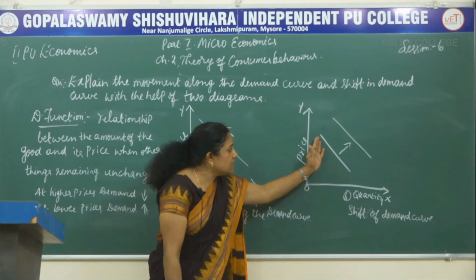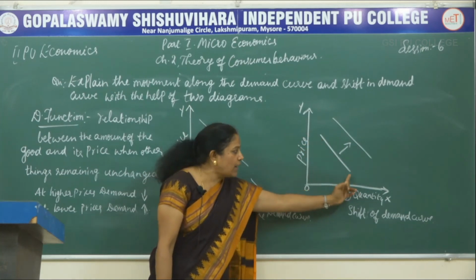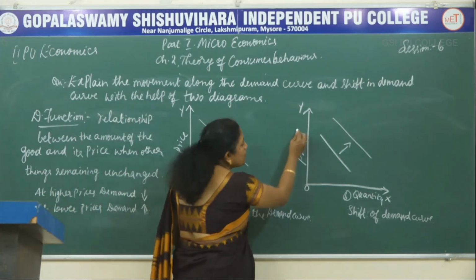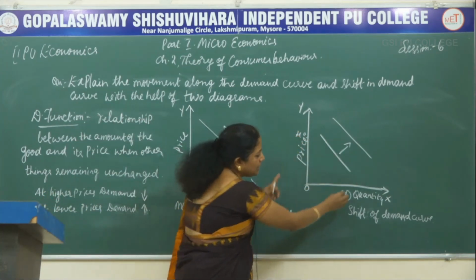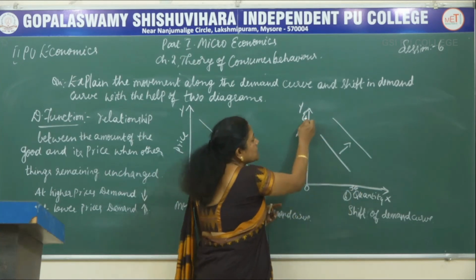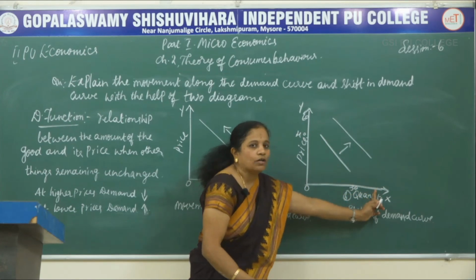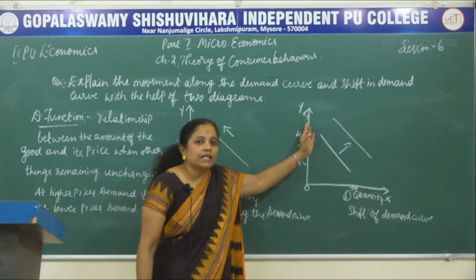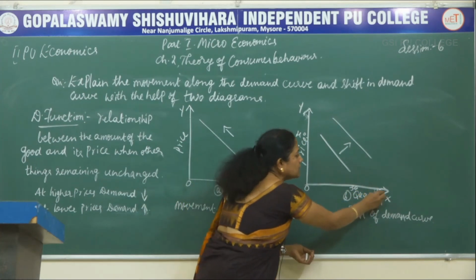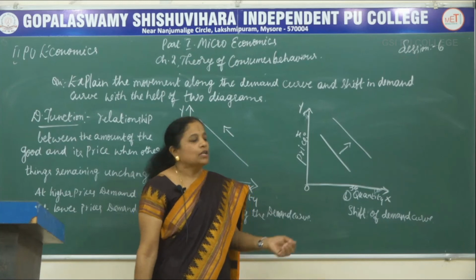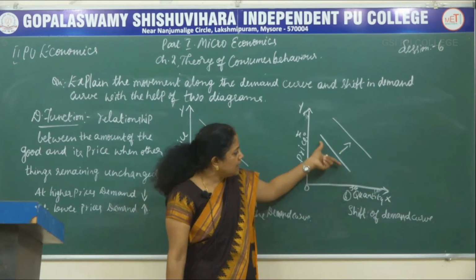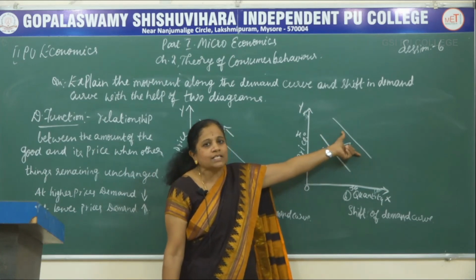Here also you can see the price was here and the quantity was here. So I'll explain here. See here, suppose if the price is 40, then the quantity is 30 kilo, and if the price goes to 60, then the quantity goes on decreasing here. If the price increases, then we buy still lesser quantity. So then we can go for buying just 10 kilo of the product. So the demand is shifted from here to here in this diagram.